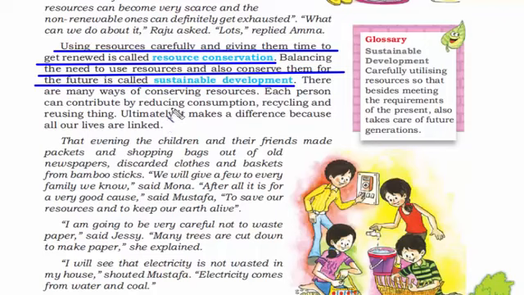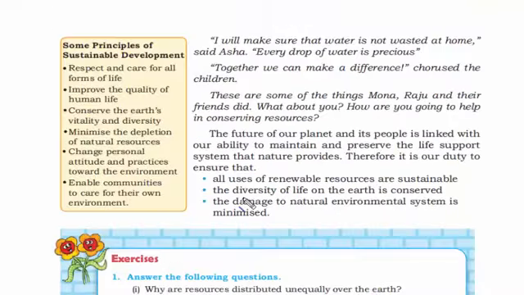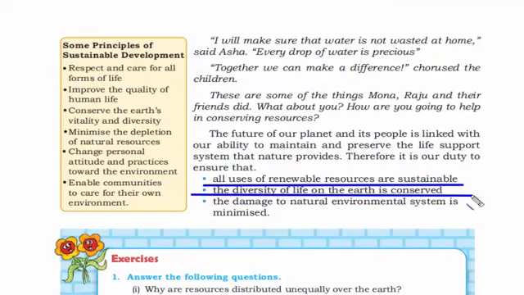Some of the ways of conserving resources are recycling and reusing things. In order to protect our environment, some of our duties are to use renewable resources which are sustainable. We also need to conserve the diversity of life, that is, protect the endangered species. We also need to cause minimal damage to the natural environment system, with less cutting of trees. We need to prevent soil erosion as well. These are the things that can ensure that we can maintain and preserve the life support system that nature provides. With this, we have come to the end of this chapter.